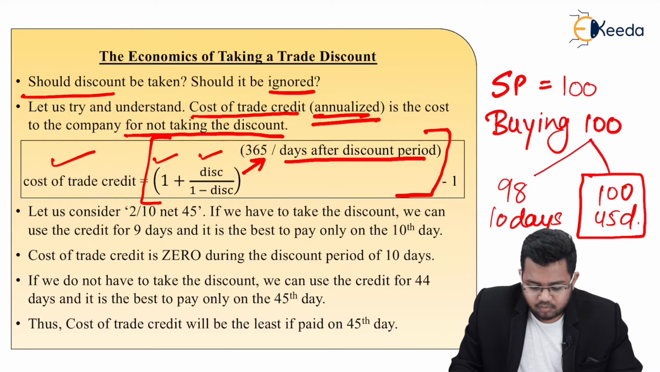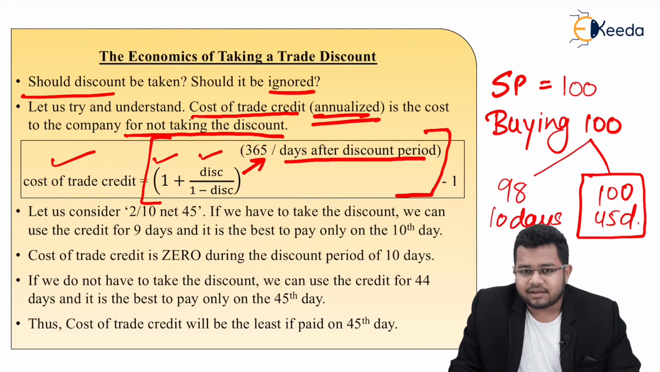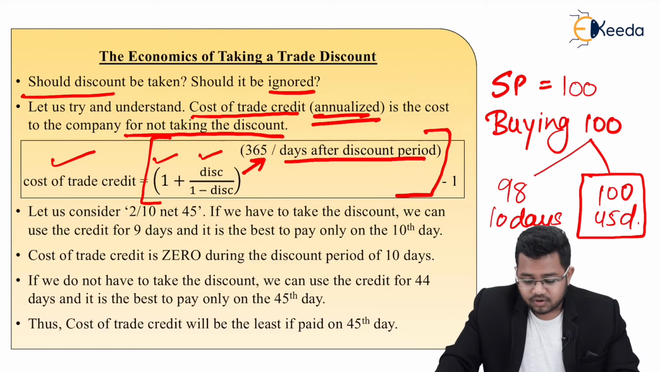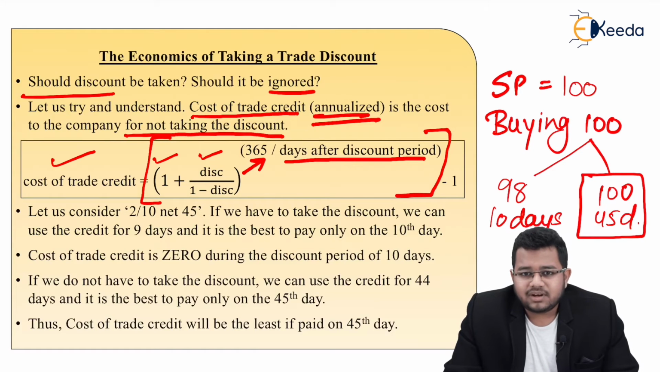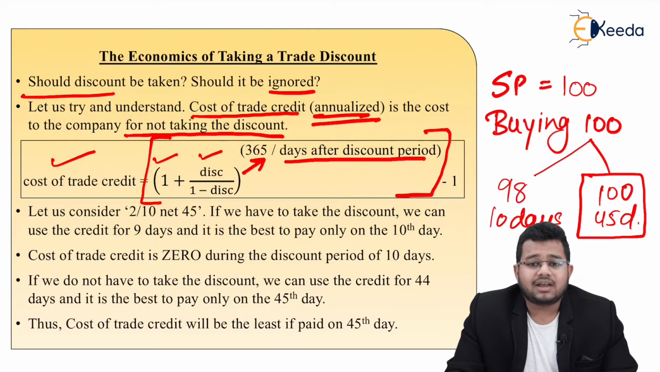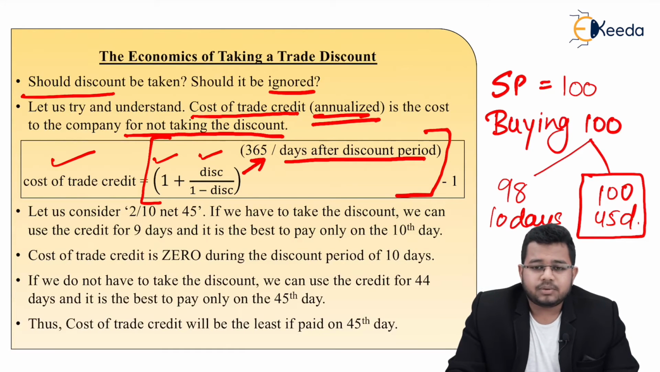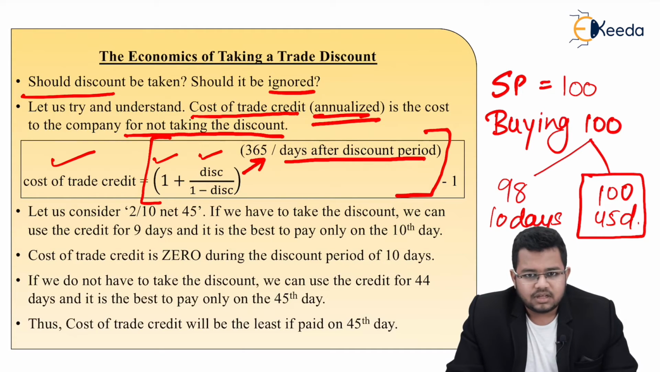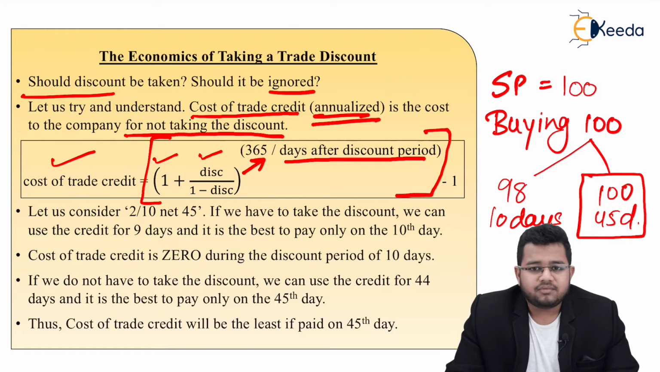1 plus discount. Now what is the discount? So 2%, which will be 0.02. Divide by 1 minus discount, which will be 0.98. Raised to 365 divided by days after the discount period. See, understand, what are we trying to find? We are trying to find the cost which will be incurred by the company for not taking the discount. Meaning the 10 days period for taking the 2% discount is not being considered. We are paying after 10 days. If we are paying after 10 days, it means that we are not taking the discount. That is why we are trying to find the cost of not taking the discount.